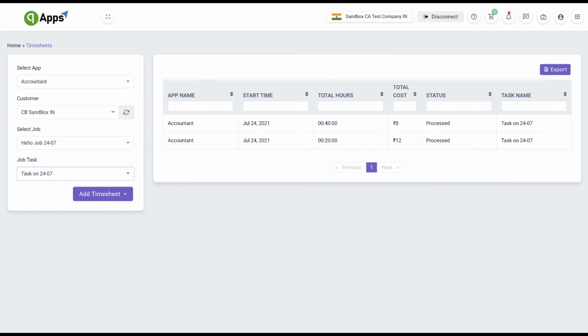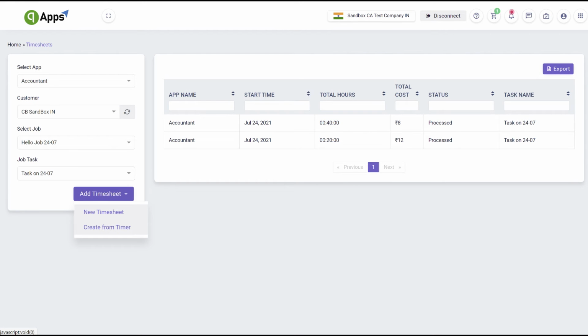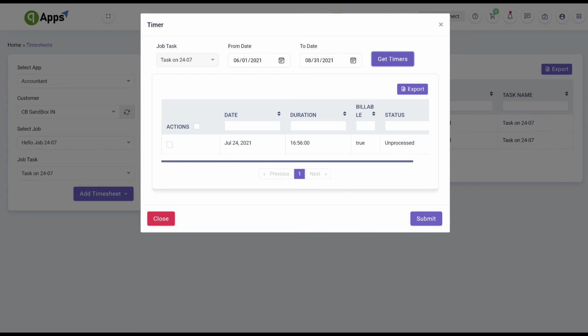How to create a new time sheet. First select the customer, then select the job, followed by the task. After selecting all the drop-downs, you can see the Add Timesheet button on the top right corner of the window. Add Timesheet button holds two drop-downs. Custom Timesheet. When you select this option, it will redirect to another page where you need to fill time and amount and click on the Submit button to save it.